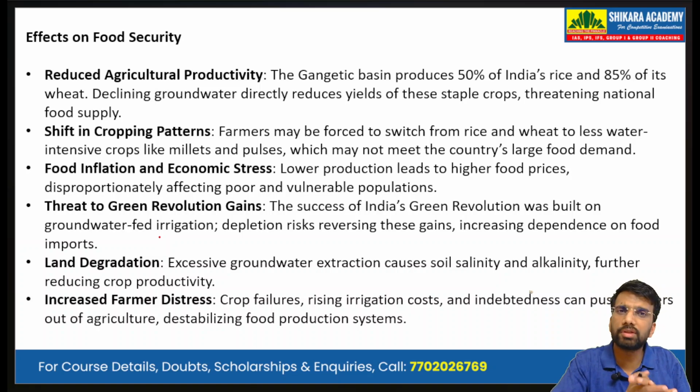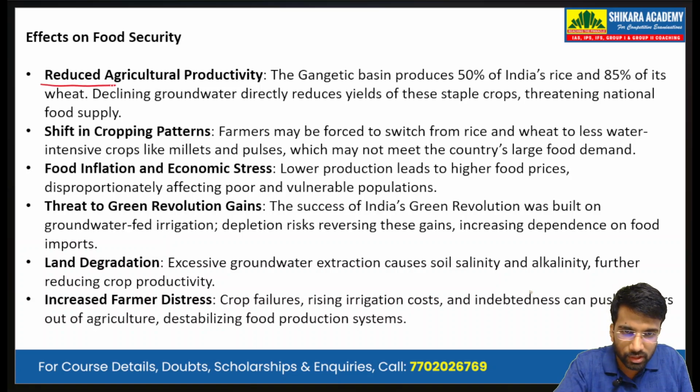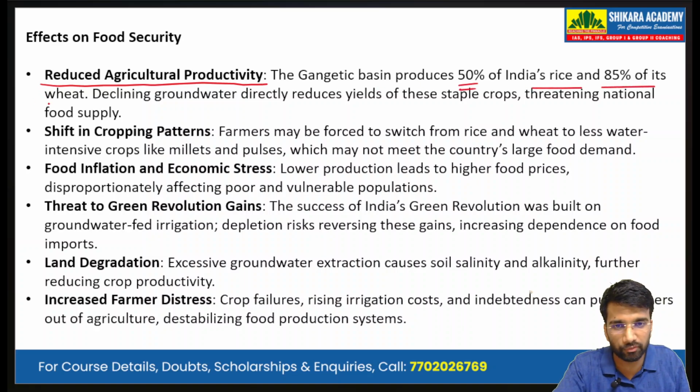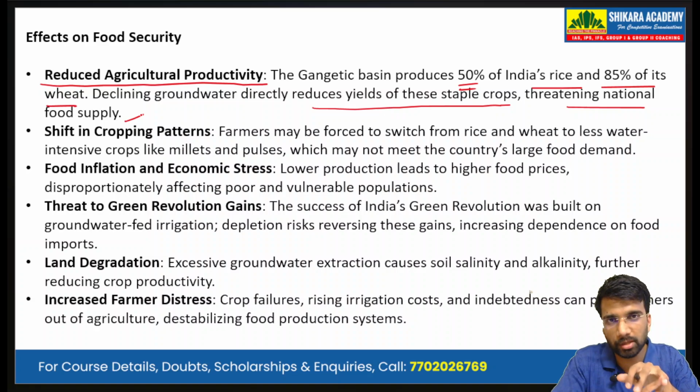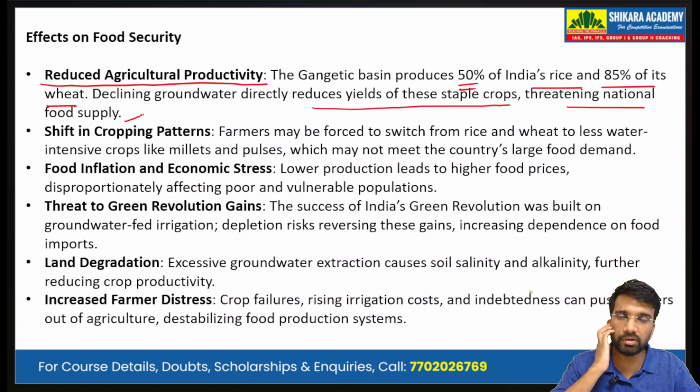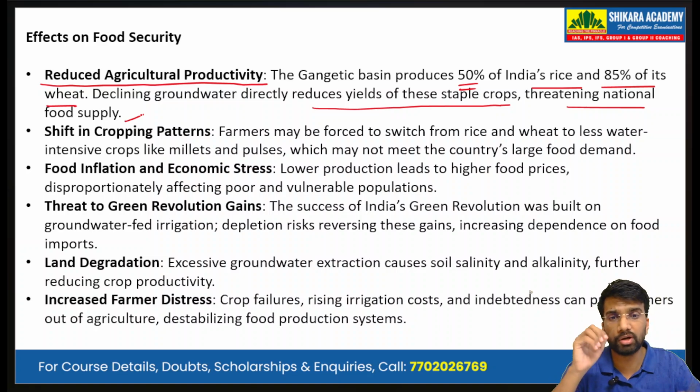Now, what are the effects? We have discussed the causes. Now, what are the harmful effects on food security per se? How is the decline in groundwater potential impacting our food security? One is reduced agricultural productivity. The Gangetic Basin produces 50% of India's rice and 85% of its wheat. Declining groundwater directly reduces yields of these staple crops, threatening the national food supply. Wheat and rice are our staple crops that the majority in India eat in their basic diet. So a reduction in the yield of wheat and rice will directly impact food security.